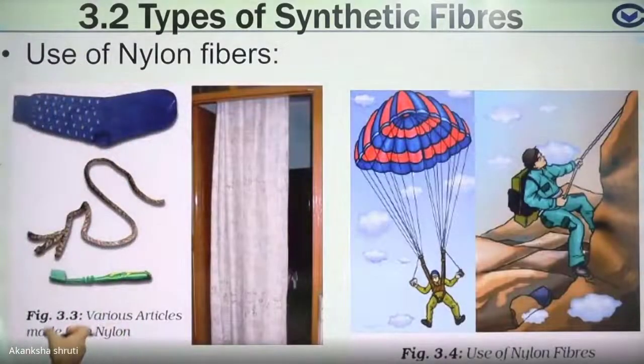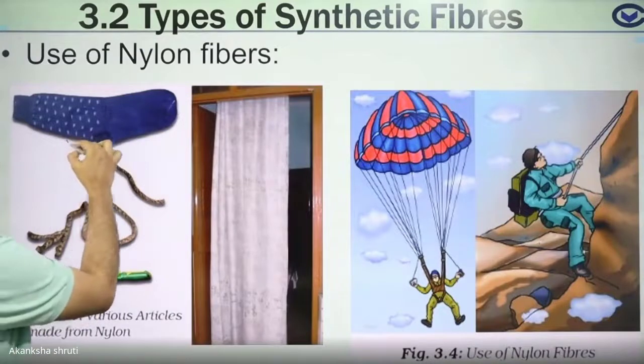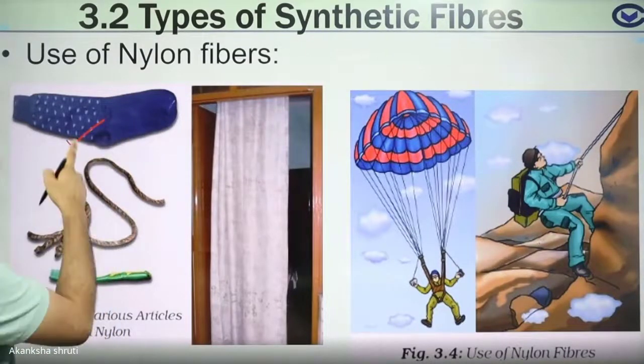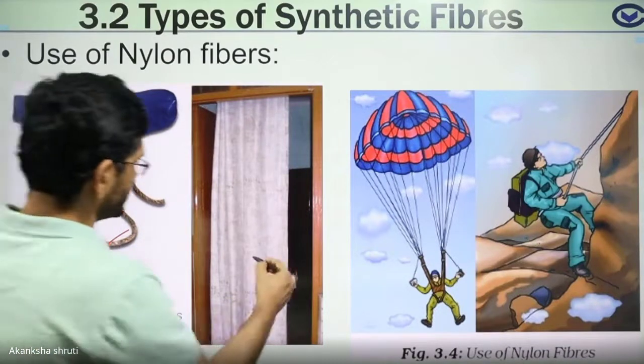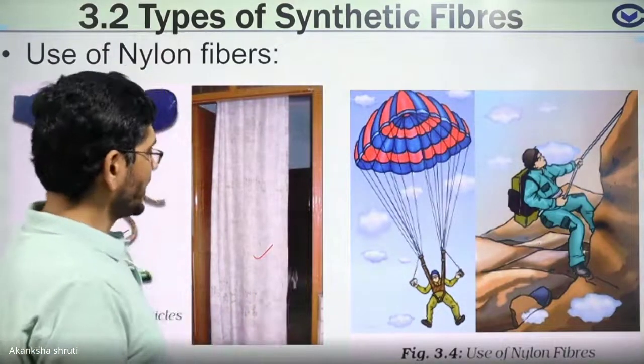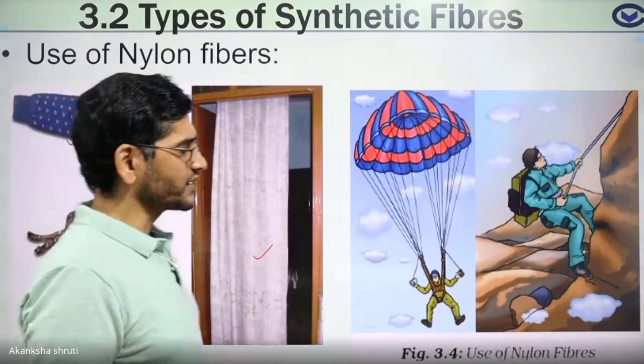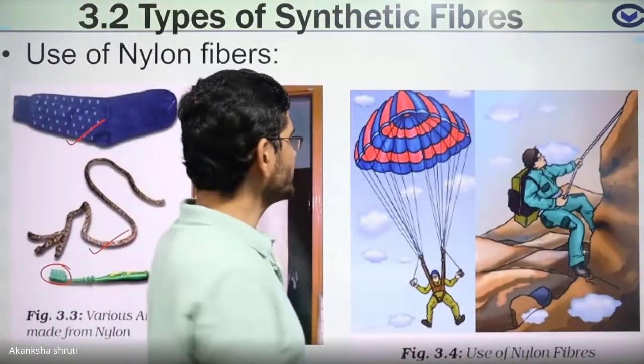You can see some of the uses of this nylon here. It is used for making the seat of your car or in your houses. The rope, the toothbrush, students. Wherever more strength is required, this material is used.